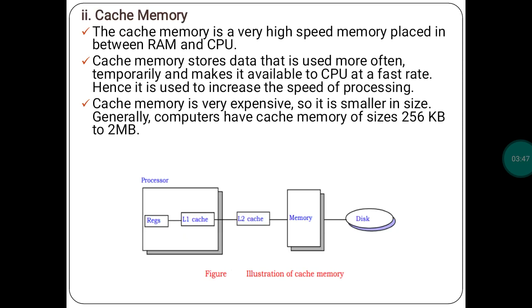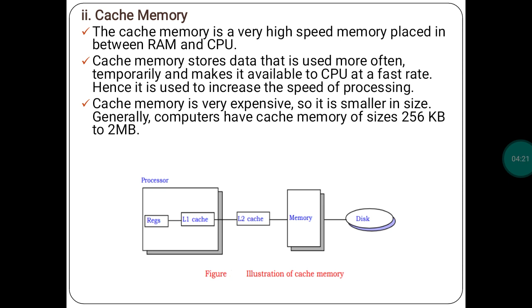Second is the cache memory. So see what is cache memory. The cache memory is a very high speed memory located between RAM and CPU. This is also an important part of this chapter. Questions may arise about cache memory, like what is cache memory, types of cache memory, where cache memory is located. The cache memory is a very high speed memory placed in between the CPU and RAM.